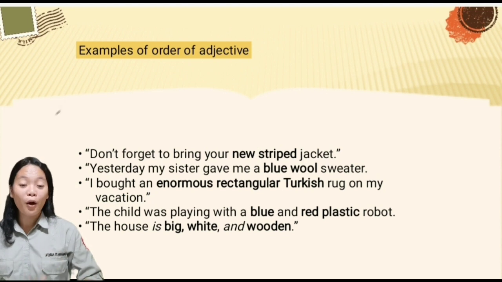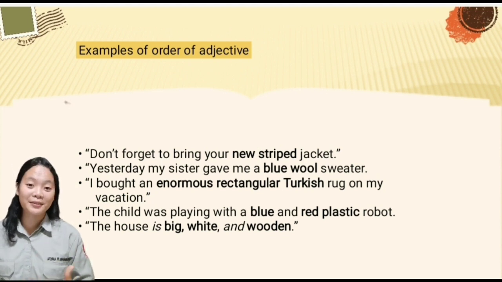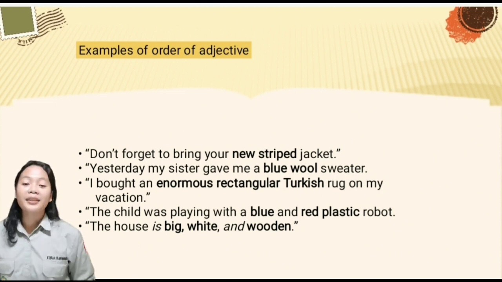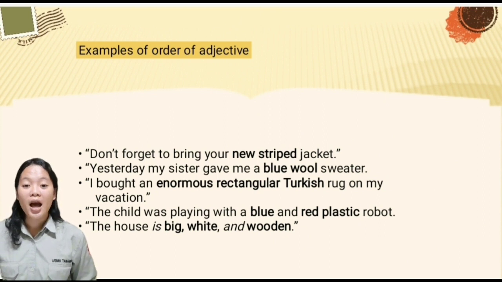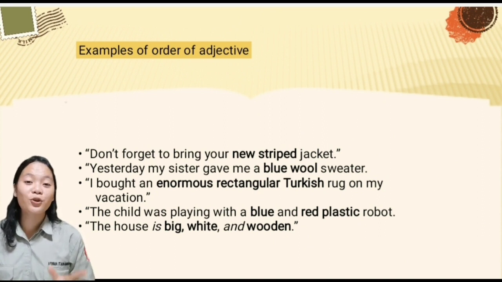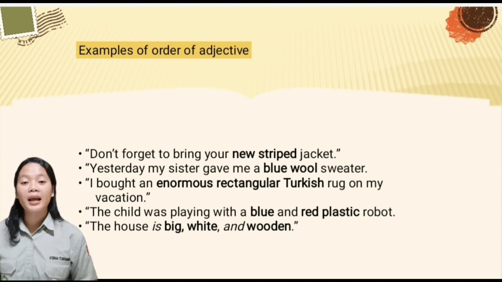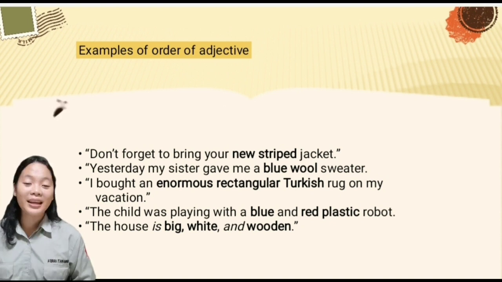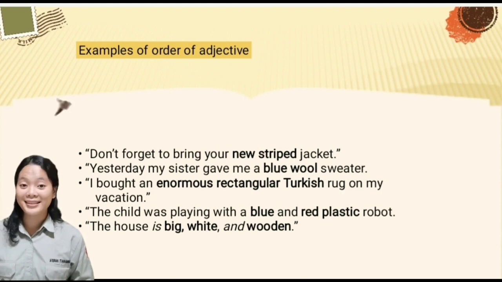Now let's put all of the information about types of adjectives together and see some examples of how it works when we modify a noun with more than one adjective. The first example is: don't forget to bring your new striped jacket. In this sentence, there are two adjectives, namely new and striped. New is an adjective of age, and striped is an adjective of pattern.